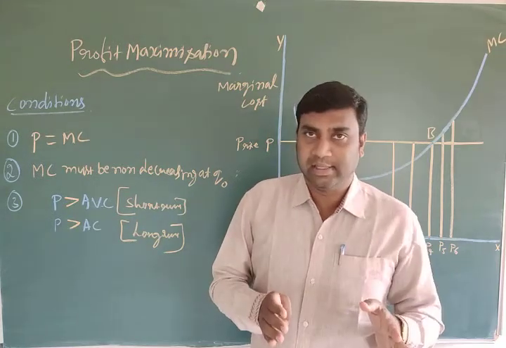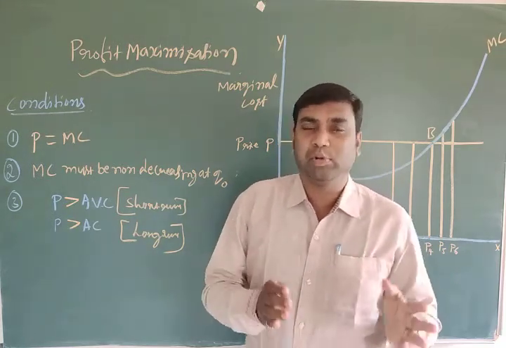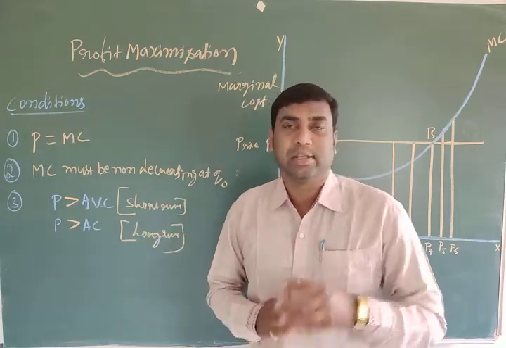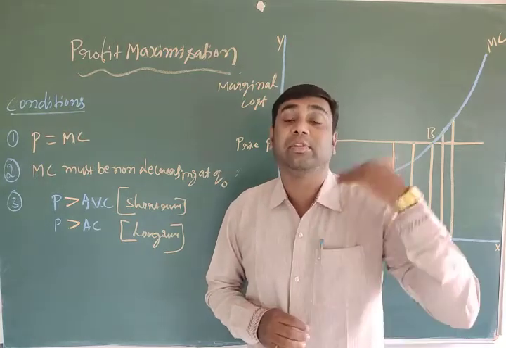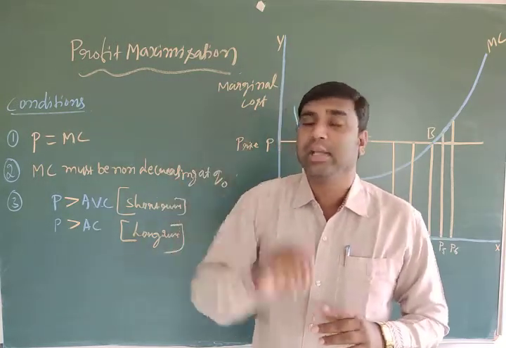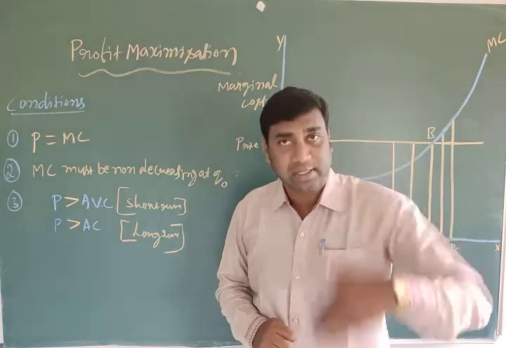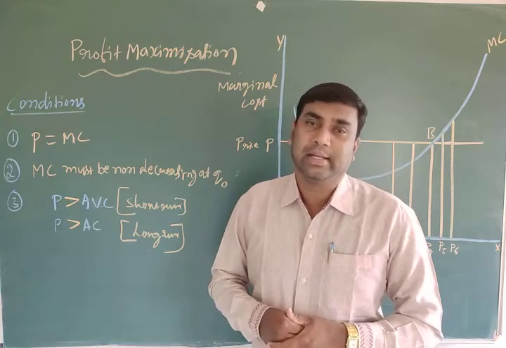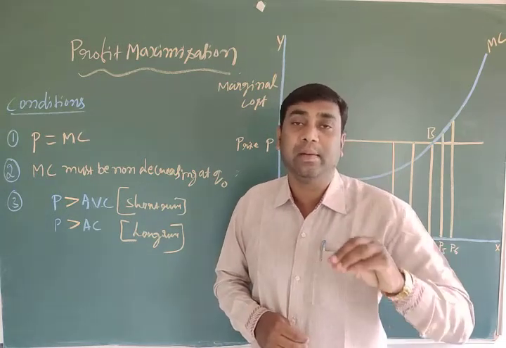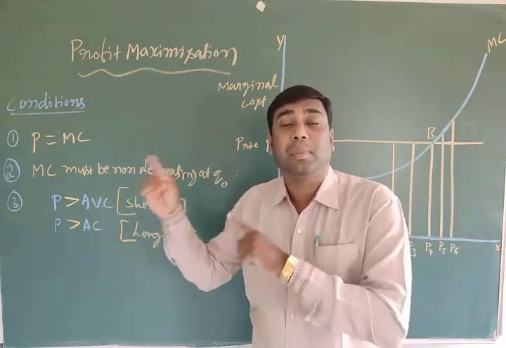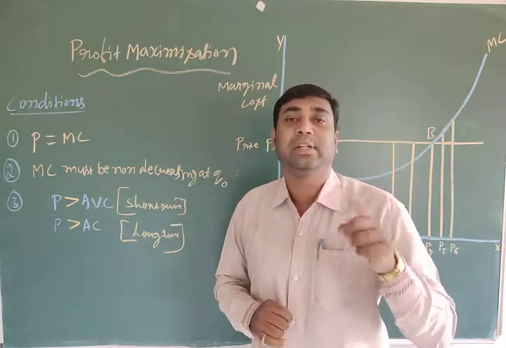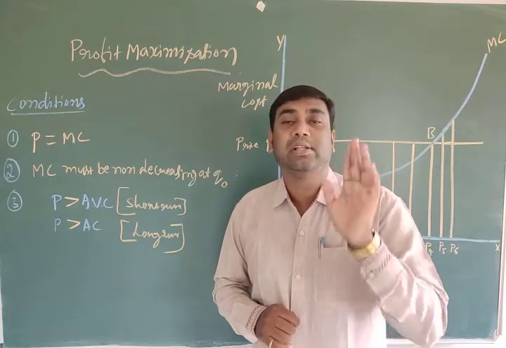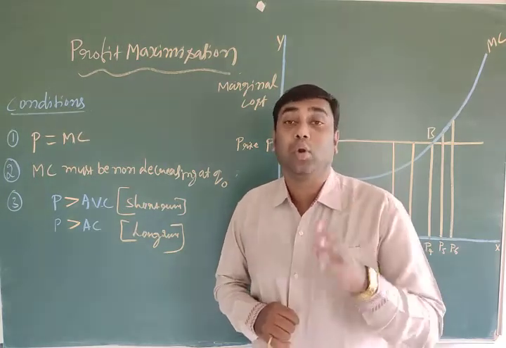So when the output increases, both will be increased. When marginal revenue increases, marginal cost also increases. If the profit is decreasing, marginal revenue also decreases, and marginal cost also decreases. If both are equal, then marginal revenue should be equal to marginal cost. Marginal revenue is an addition to the total revenue. Marginal cost is also an addition to the total cost.